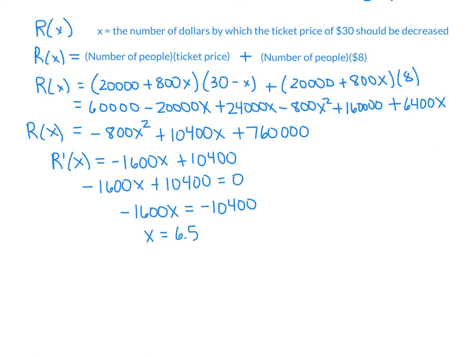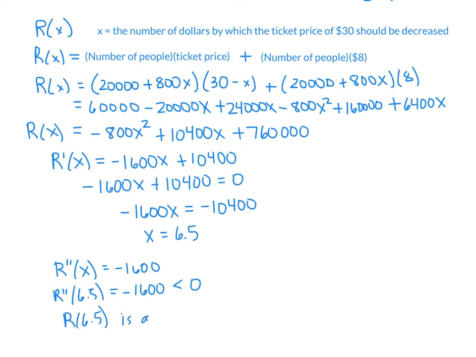Now to verify that this is in fact a maximum, we can take the second derivative. The second derivative is negative 1600. If we plug 6.5 into the second derivative, we get negative 1600, which is less than 0. Since the second derivative is negative, we do in fact have a maximum. So R of 6.5 is a maximum.